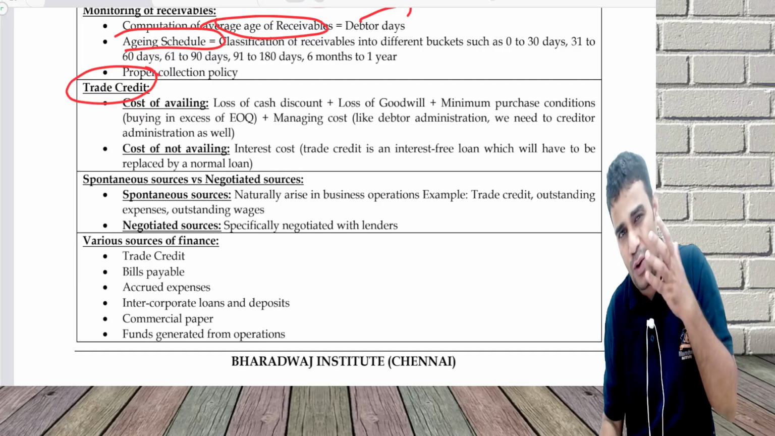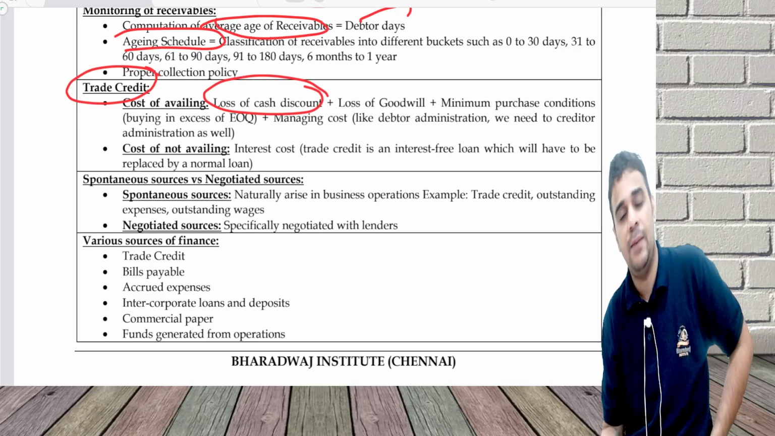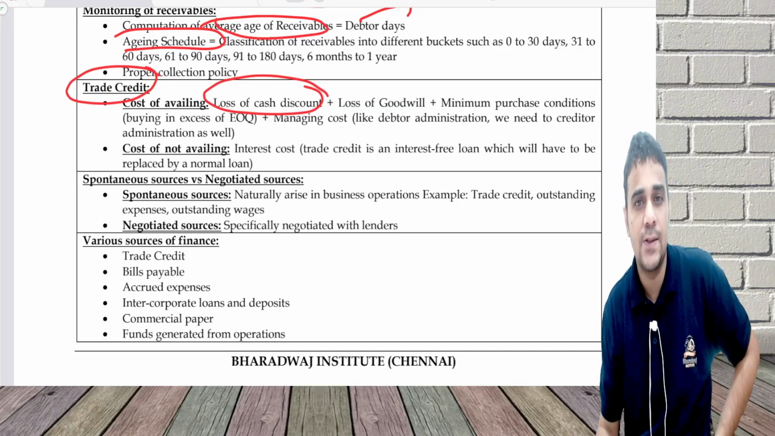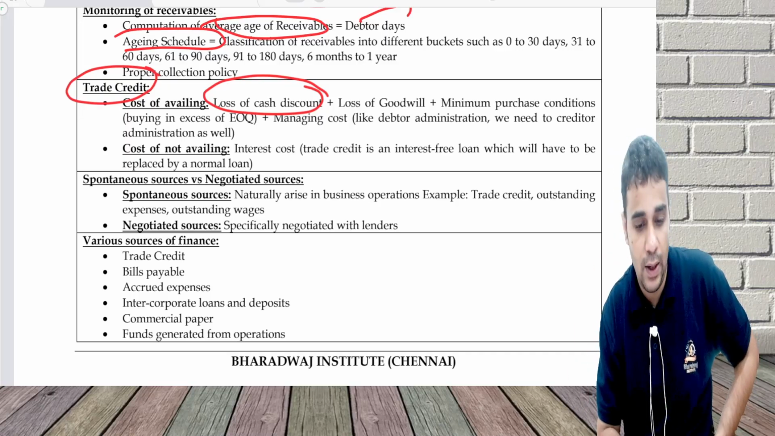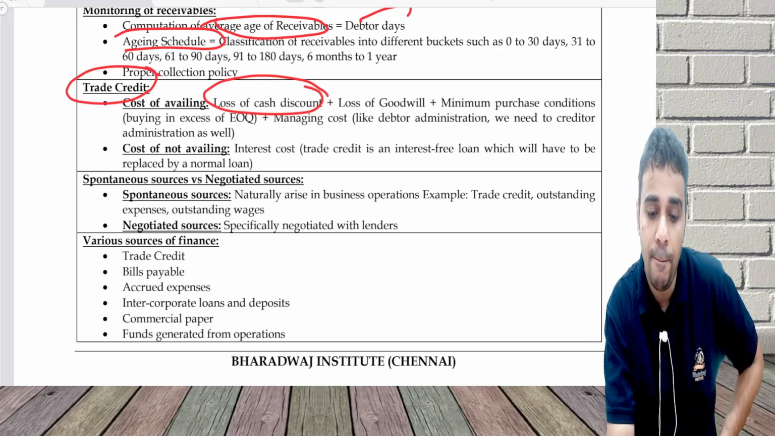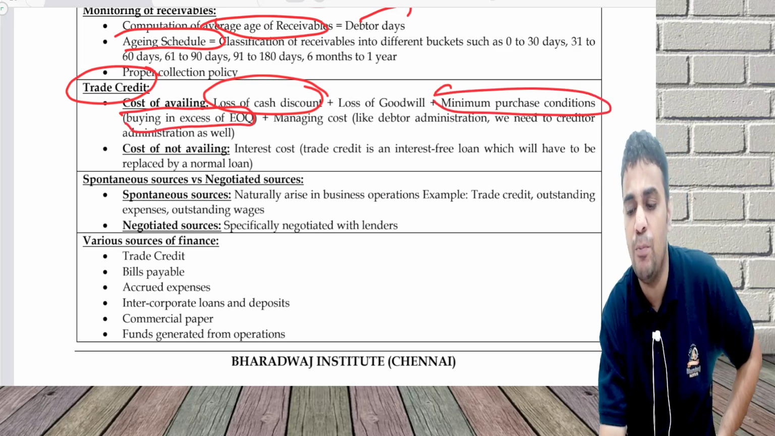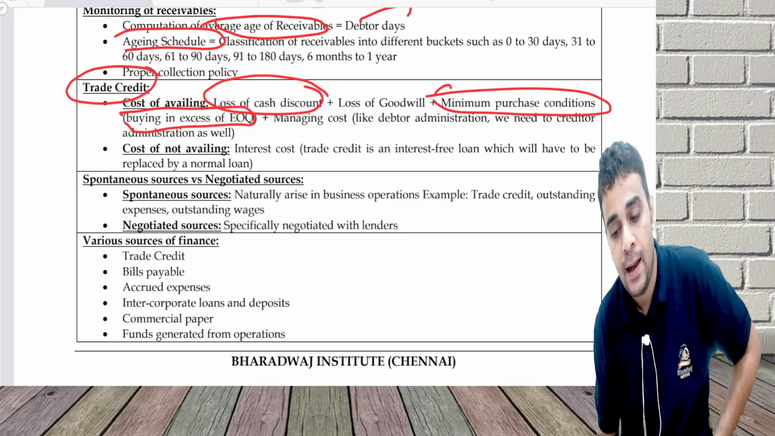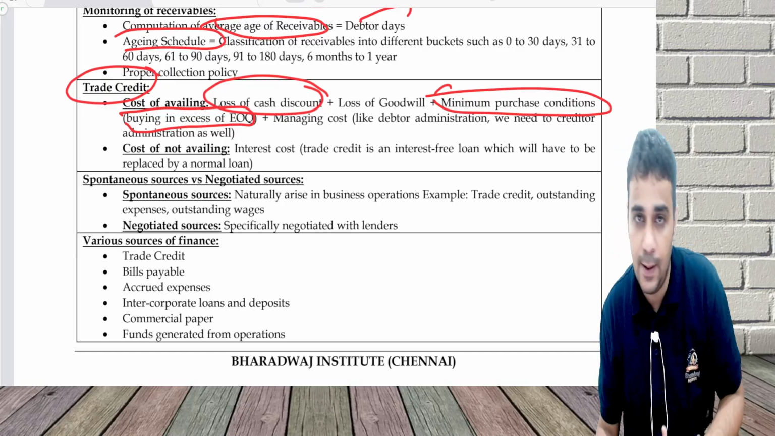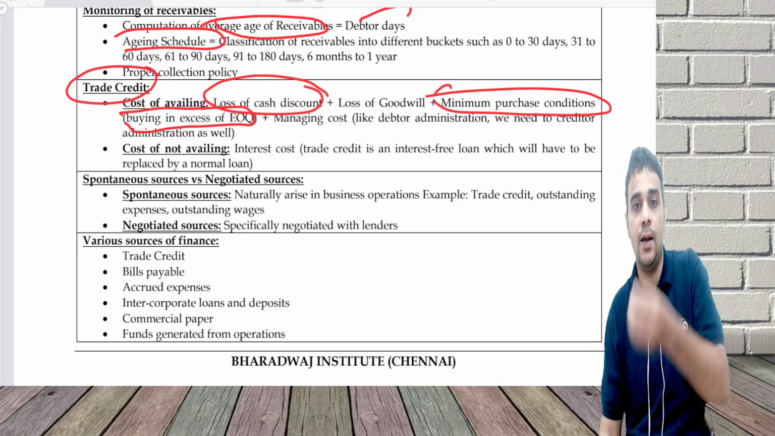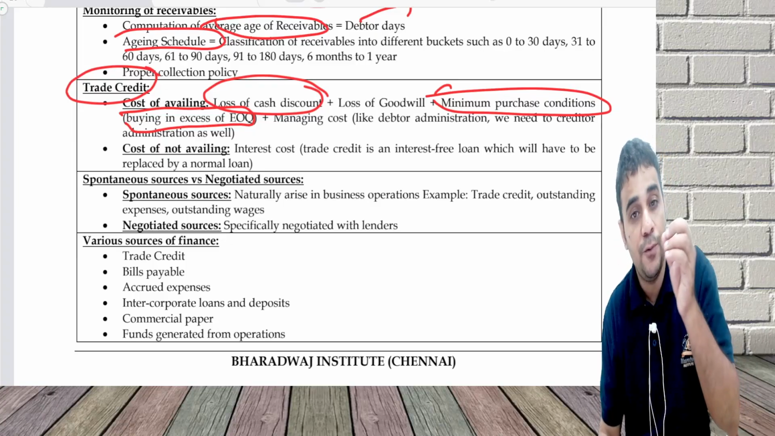First thing is, whenever I want this trade credit, I may not get a discount. Second, there can be a reputation issue also, saying that this company normally takes a longer time to make the payment. In EOQ, you would have learnt that if you buy in excess of EOQ, you incur extra cost. So I am unnecessarily buying more because I wanted a credit period. And there is a managing cost, like we have debtor administration, there can be a creditor administration cost. You have to make payments to the creditor every 3 months, every 6 months, every 1 month, every 2 months. Different creditors are there.